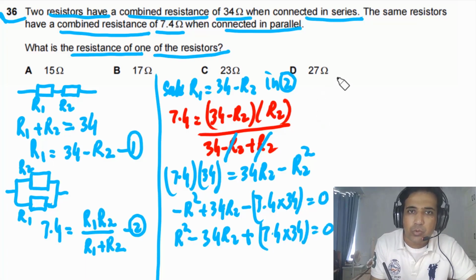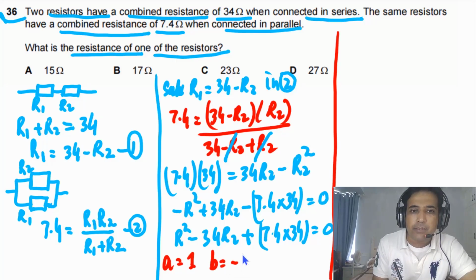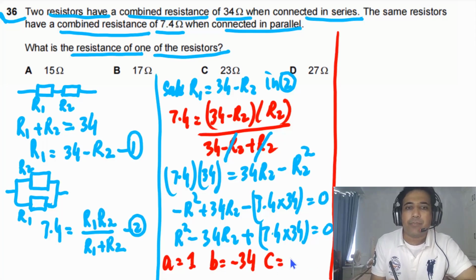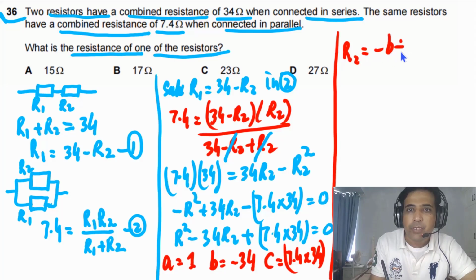We need to use the quadratic formula. Here A is equal to 1, B is equal to minus 34, and C is equal to 7.4 times 34. Now R2 in this case will be equal to minus B plus or minus the square root of B squared minus 4AC, divided by 2A. This is just the quadratic formula.